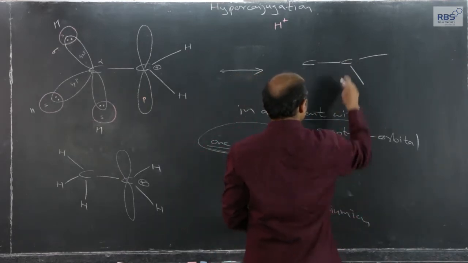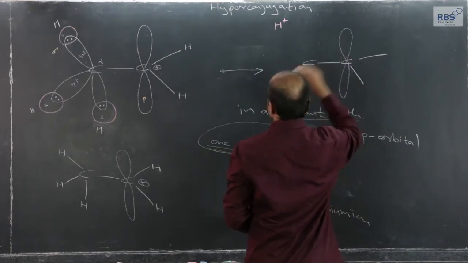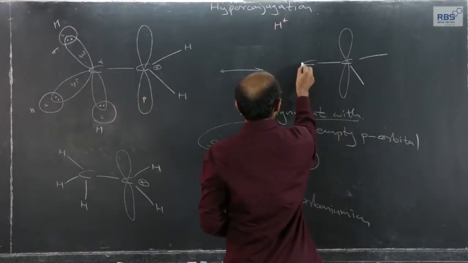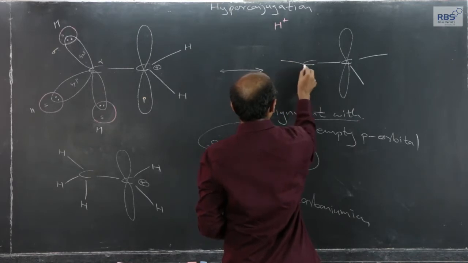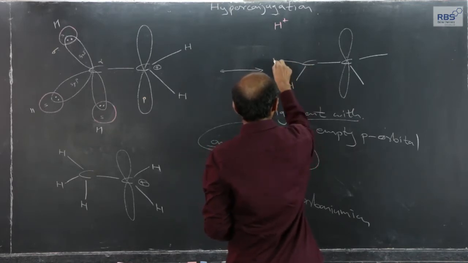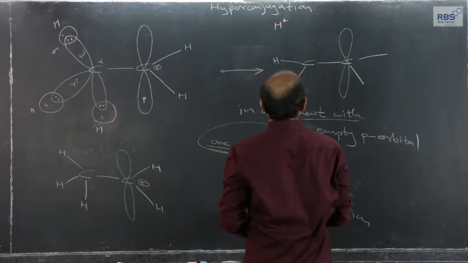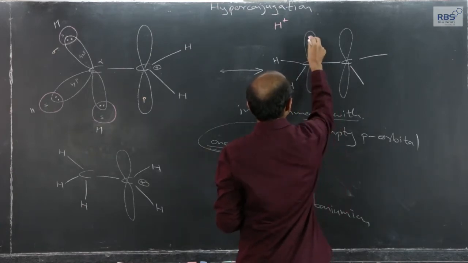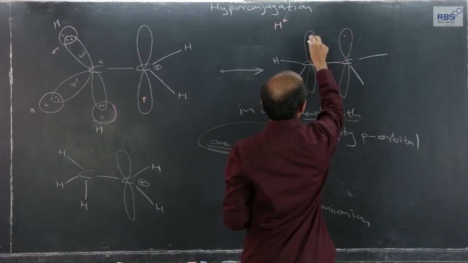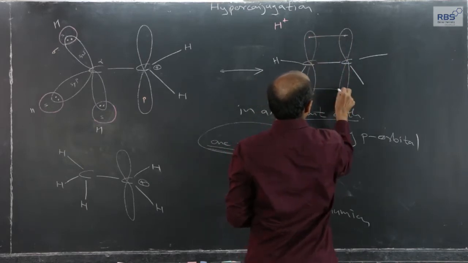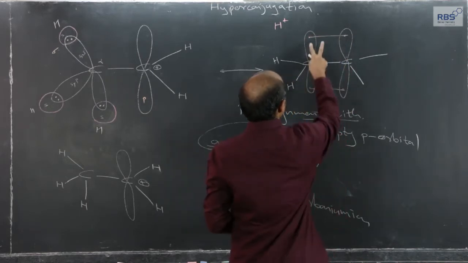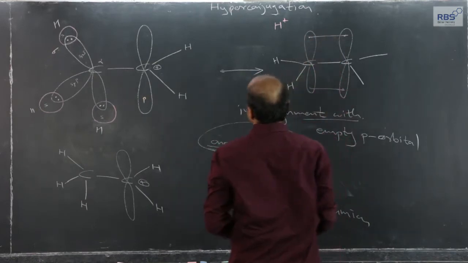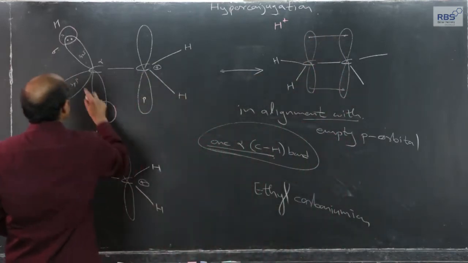This was the earlier orbital. Now, let me use a short form and this new orbital, the electron pair. The electron pair is now shared between these two atoms. So, it is represented in this fashion.